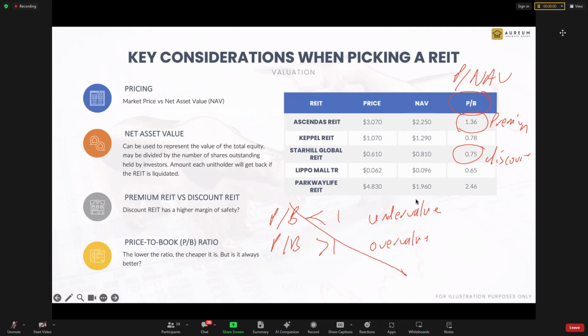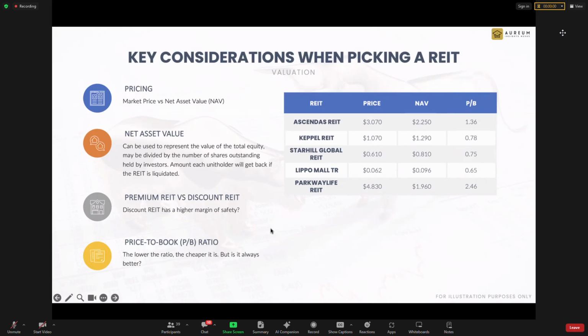I think this is not applicable for REITs. It's not applicable for REITs. In general, when you see a REIT that is priced to book more than 1, you can imply it is a good REIT. And when the price is less than 1, you need to ask why.